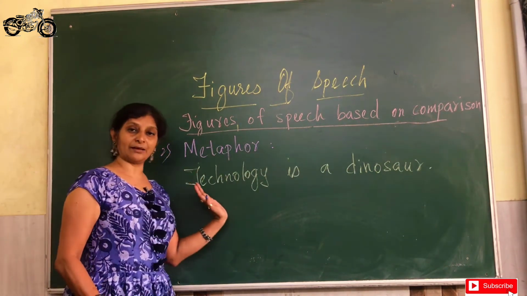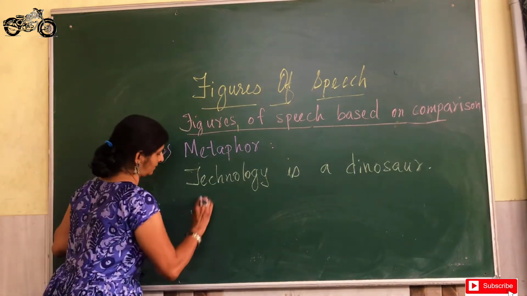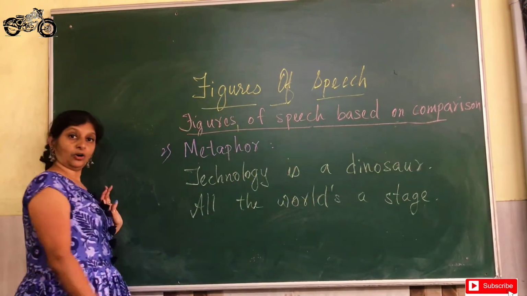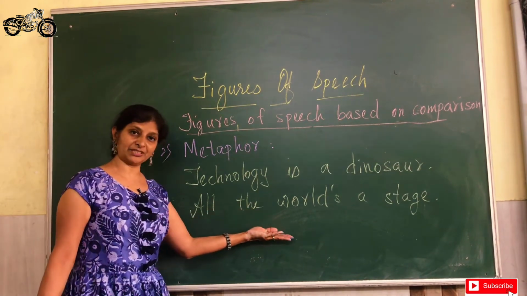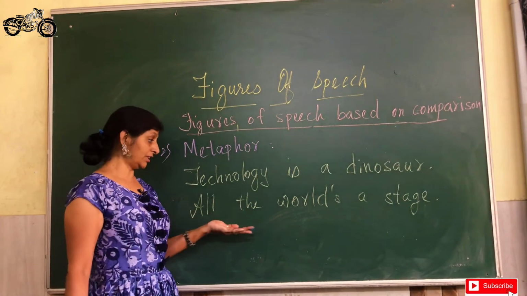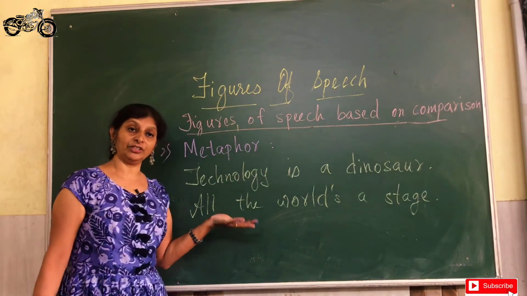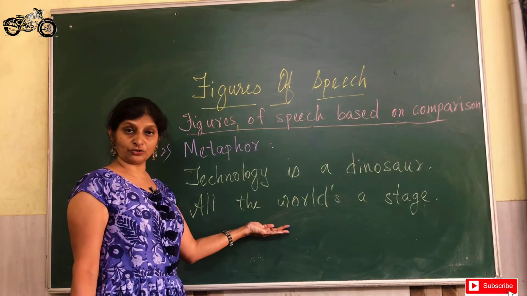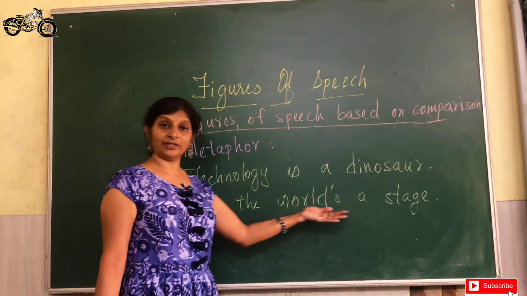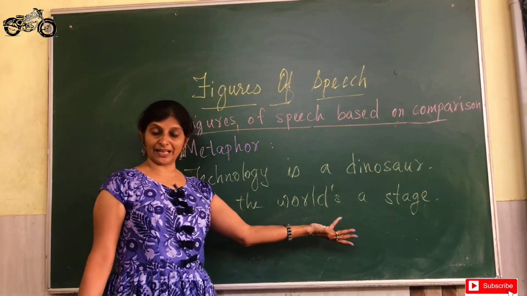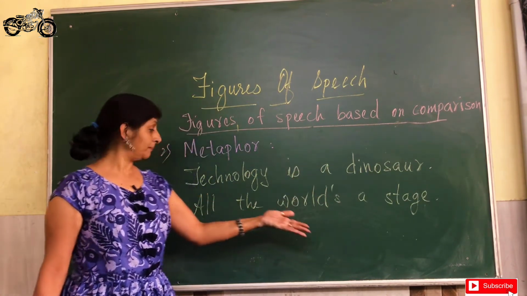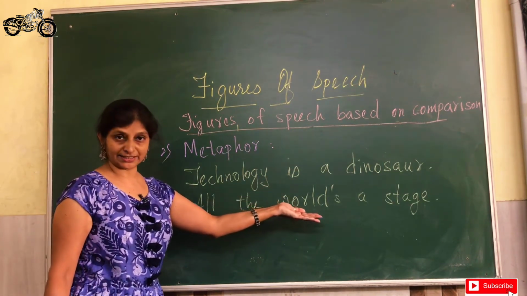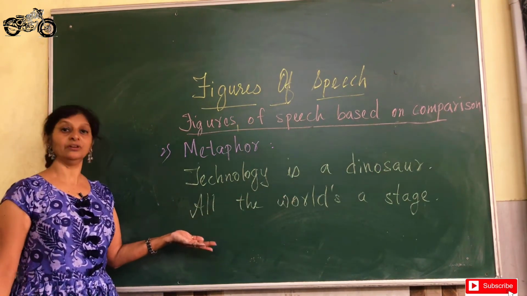So this is also an example of metaphor. All the world's a stage, a very famous line by Shakespeare. What it means here is that we all are actors and the world is acting like a stage for all of us to perform. So if you go literally, the sentence is very absurd, very illogical, but figuratively it means that the world is a stage for us performers to live on.